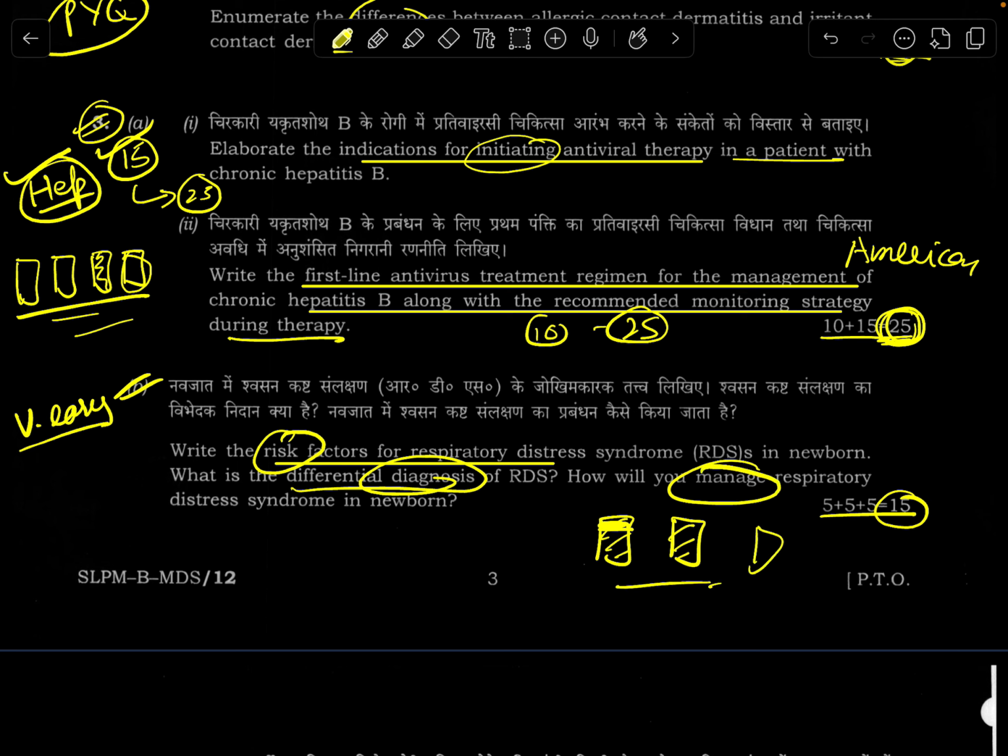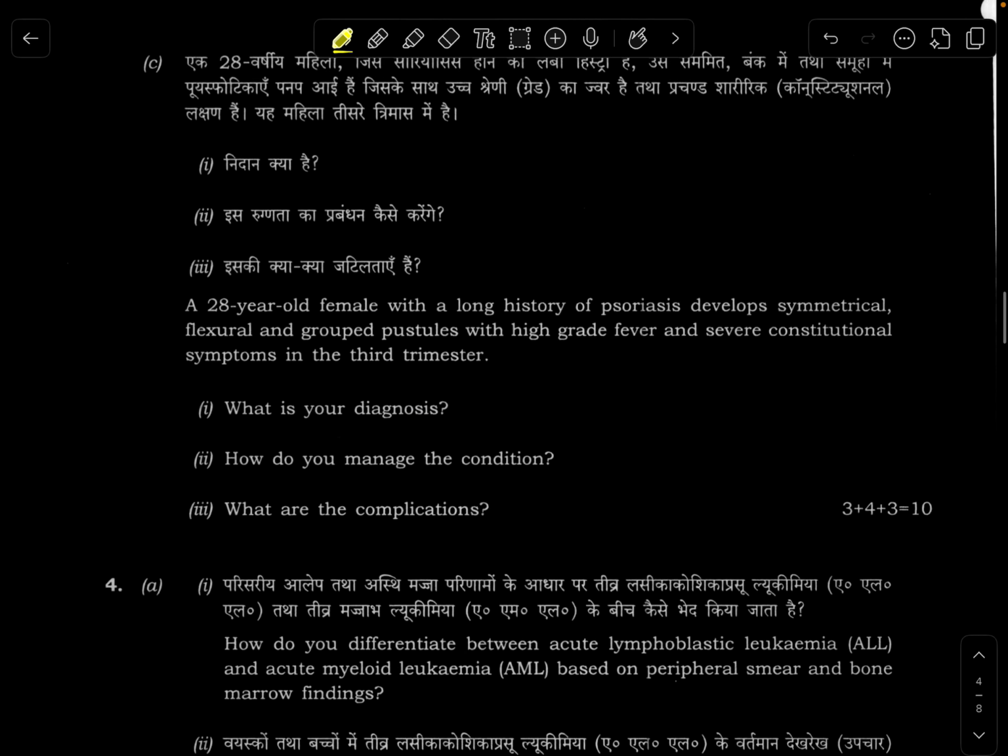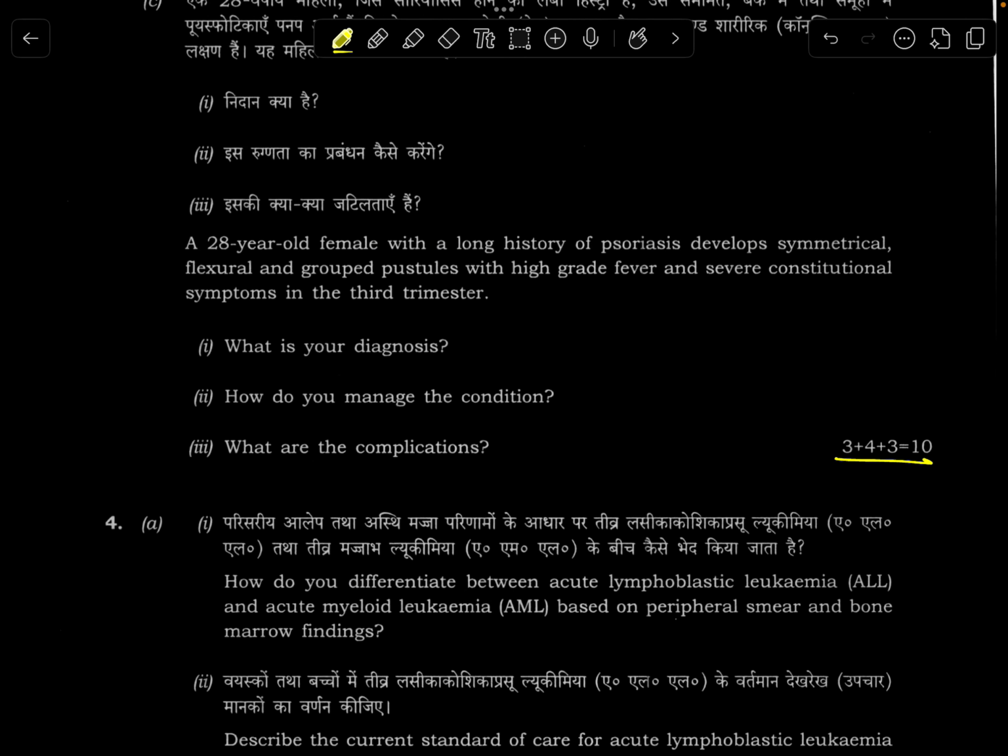Had they given 1 more page, I would have been certain that I would have scored 11 or 12. But I think a 10 to 12 is a realistic aim. Psoriasis, this is impetigo herpetiformis, pustular psoriasis of pregnancy. You can diagnose it, management.